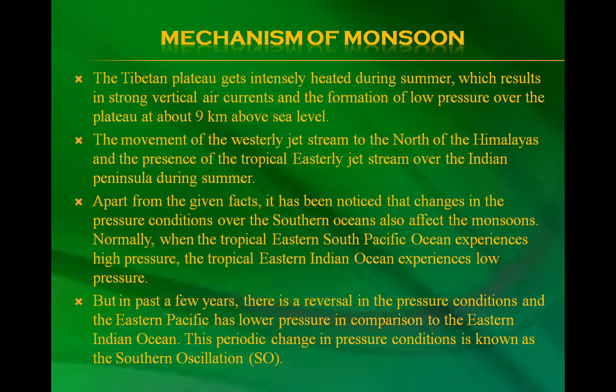Apart from the given facts, it has been noticed that changes in the pressure conditions over the southern oceans also affect the monsoon. Normally, the tropical eastern South Pacific Ocean experiences high pressure and the tropical eastern Indian Ocean experiences low pressure. But in the past few years, there is a reversal in the pressure conditions and the eastern Pacific has low pressure in comparison to the eastern Indian Ocean. This periodic change in pressure conditions is known as the southern oscillation, that is SO.